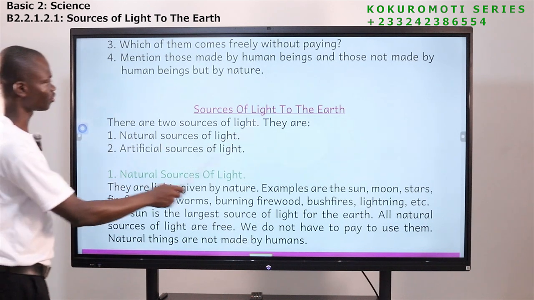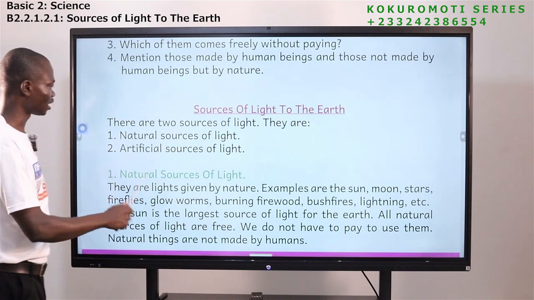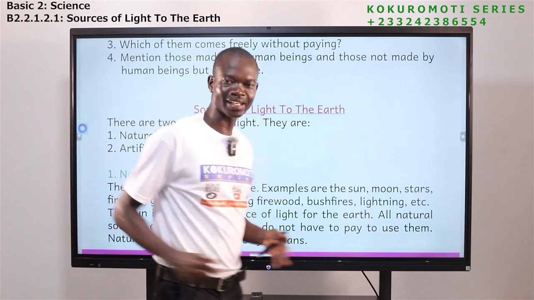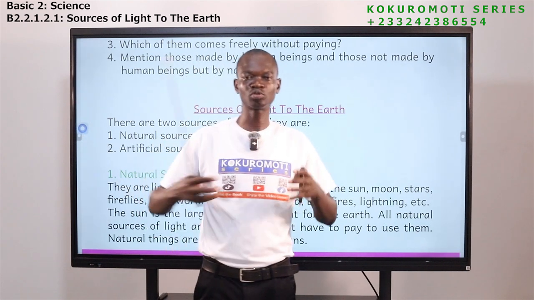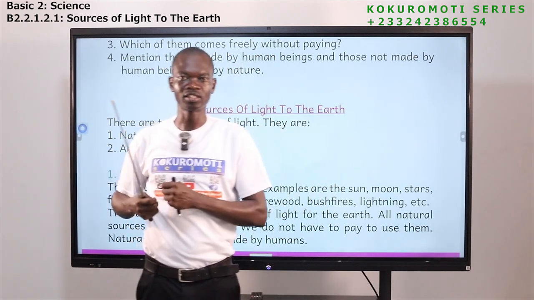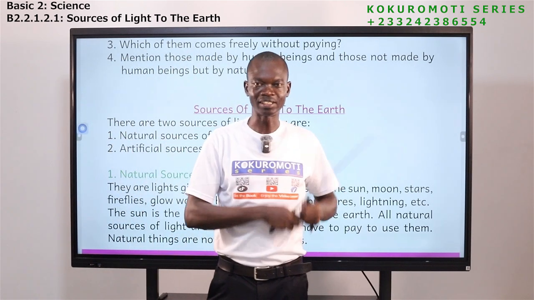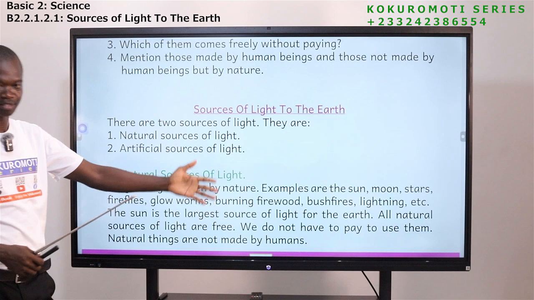Now, sources of light to the earth. There are two sources of light. They are the natural sources of light. 1, natural source of light. 2, artificial source of light. So the planet Earth gets light, but the sources are from two places. Those that are made by human beings, those that are made by what? Nature. So we are talking about sources of light to the planet Earth.